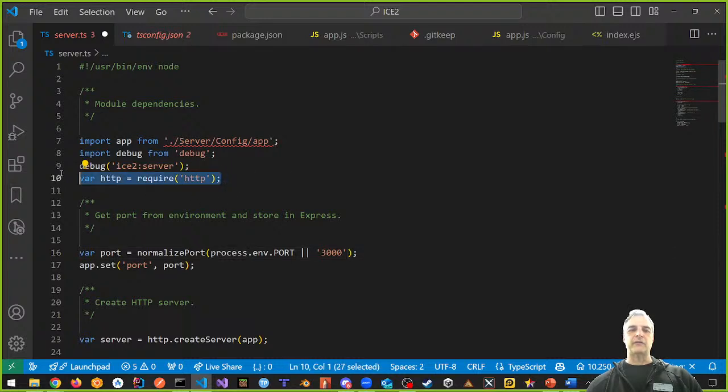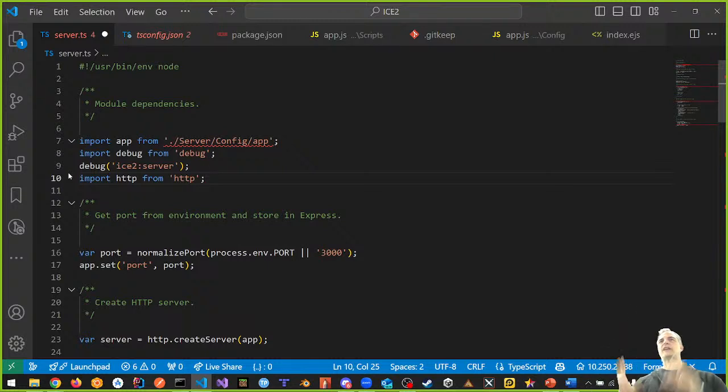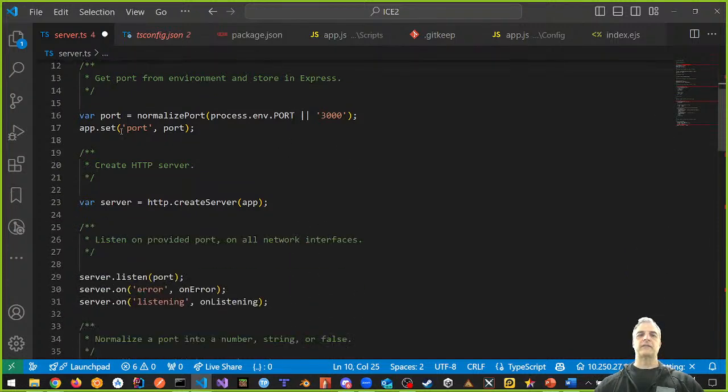So we're going to say, instead of this, we're going to say import HTTP from HTTP. That's the new standard. We use imports, not requires. Okay. And we're going to fix this one. Bear with me. We're going to keep going.